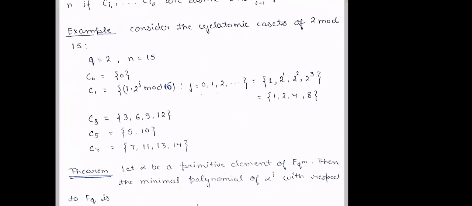C0 will be only 0, and C1, as you are all comfortable with how we compute this, is 1 into 2 power j mod 15. So the first element will be 1, then 2 power 1, 2 power 2, 2 power 3. So we have 1, 2, 4, 8. Similarly we can compute C3, C5 and C7, and all the elements of Z15 are covered. Let them work it out and ask questions. Let us give them time.